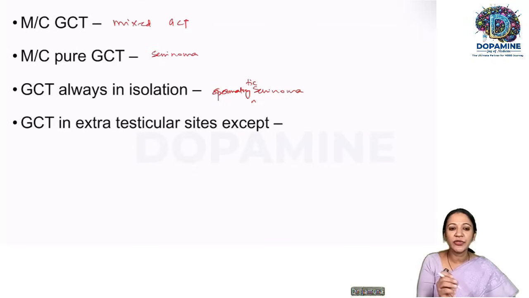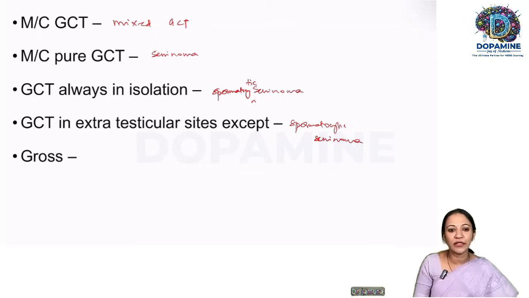Then germ cell tumor in extra testicular sites. So we are all aware that germ cell tumor is not only in the testis, it can be anywhere. It can be in the mediastinum, even it can be in the brain. So germ cell tumor in extra testicular sites. All the germ cell tumors will have extra testicular sites, except which seminoma? The same response as for the previous one. It is again spermatocytic seminoma, whereas all the other seminomas will have extra testicular locations, except spermatocytic seminoma.